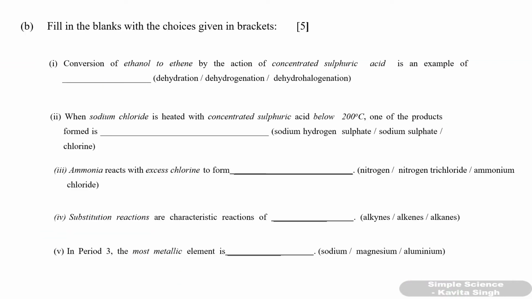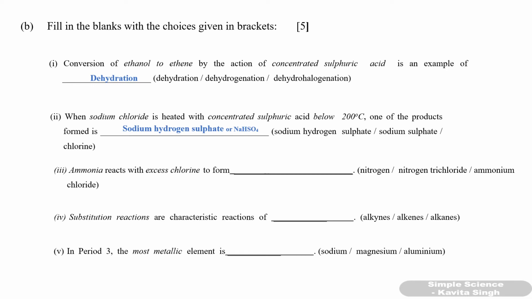Next question is, fill in the blanks with the choice given in the bracket. First one, conversion of ethanol to ethene by the action of concentrated sulfuric acid is an example of. Now concentrated sulfuric acid is a dehydrating agent and ethanol is converted to ethene means water is removed. That means dehydration takes place. Second one, when sodium chloride is heated with concentrated sulfuric acid below 200 degrees Celsius, one of the products formed is sodium bisulfate. That means sodium hydrogen sulfate.